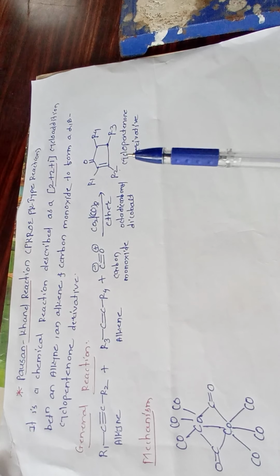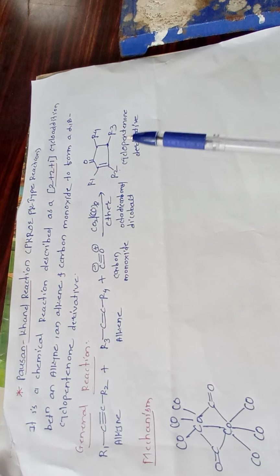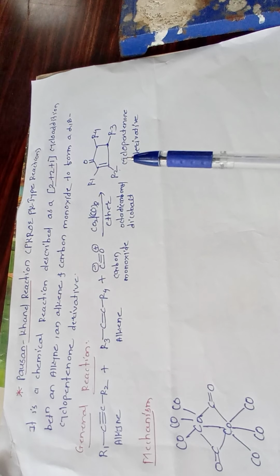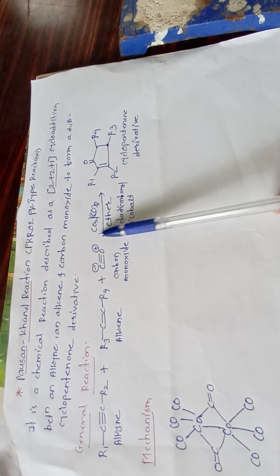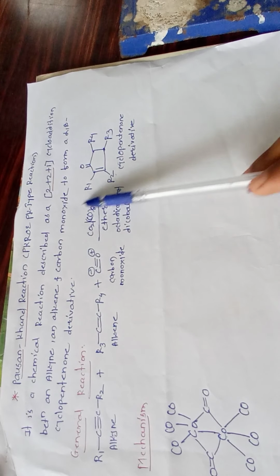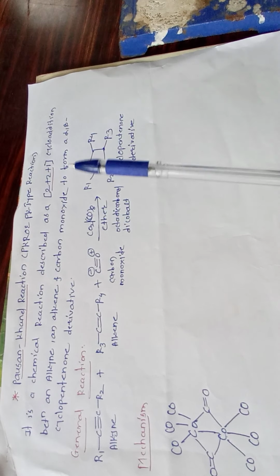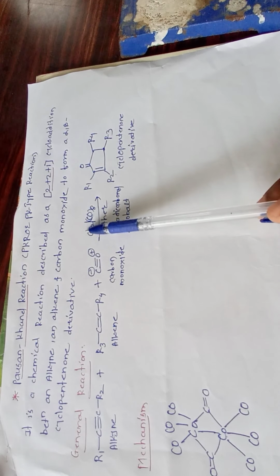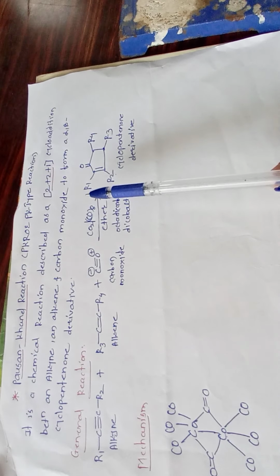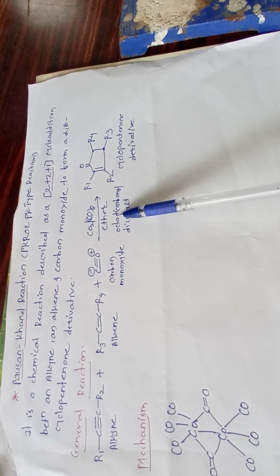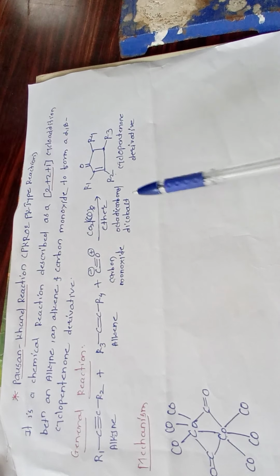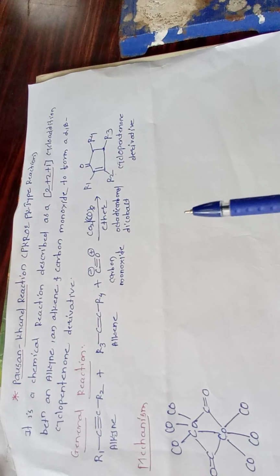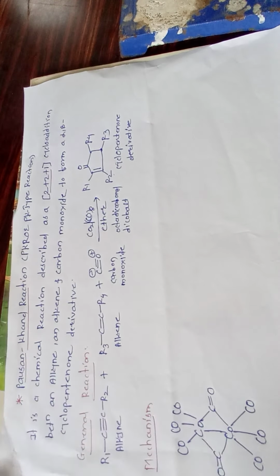First of all, in discussion of the mechanism, this is the organometal compound. This compound has complex formation. So first of all we can write down the structure of Co2(CO)8. This Co2 is not a carbonyl, this is the cobalt metal and this is the carbonyl group. That's why it is called octacarbonyl dicobalt. So let us discuss the mechanism of the Pauson-Khand reaction.